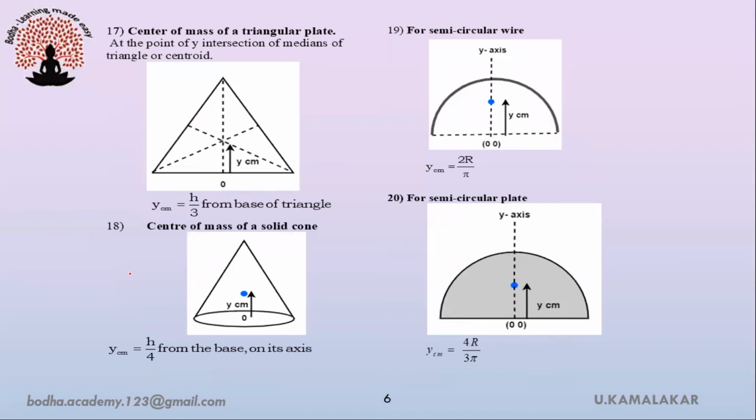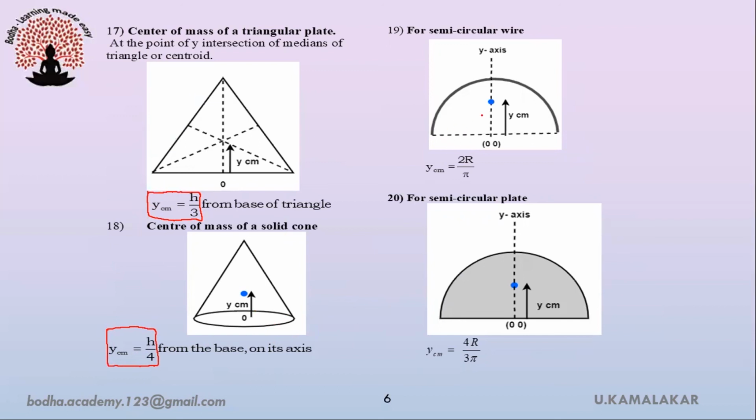For a triangular plate, location of center of mass from the base is given as point of intersection of medians. That's also equal to h by 3 from the base of the triangle. For a solid cone, location of center of mass from the base is given as h by 4. The point will be lying on the axis of the cone.